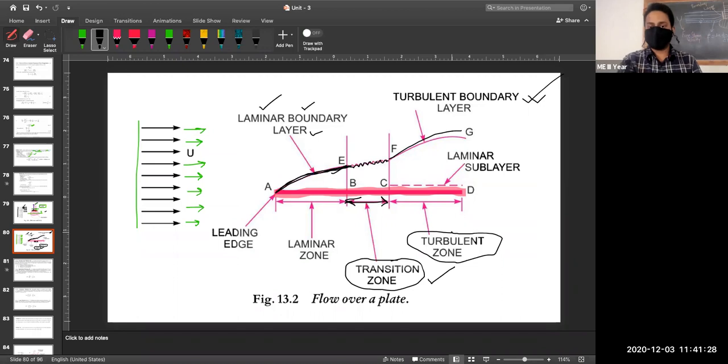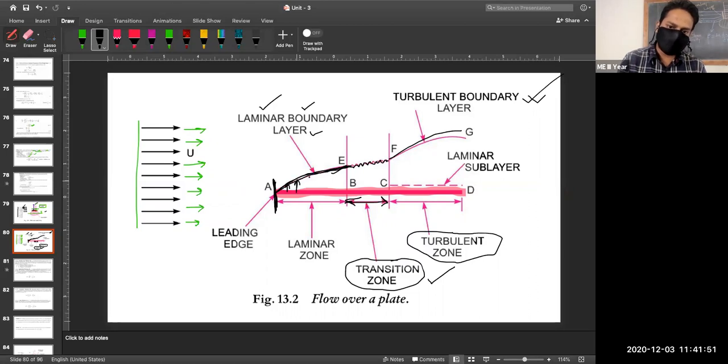Because this question is normally asked in your examination, that's why I'm telling you. And this is your leading edge. Can anyone in the classroom tell me, a very good conceptual question I'm asking you: suppose at the leading edge the height of your boundary layer is this much.